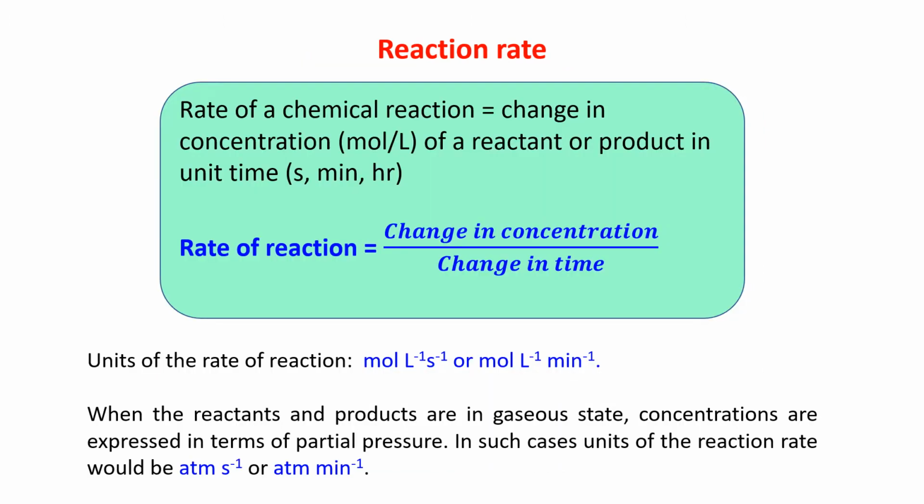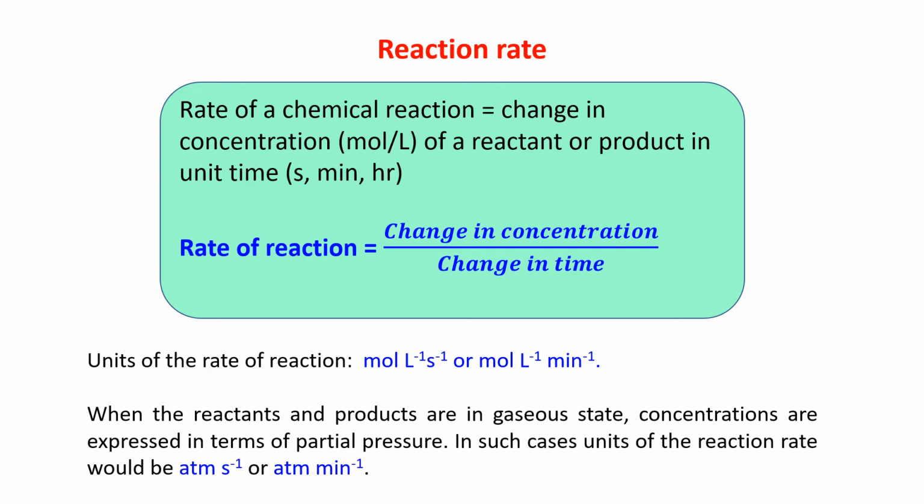Now, what is a reaction rate? Rate means change in time. So, the rate of a chemical reaction is equal to the change in concentration of reactants or products in a particular time. That is the rate. Rate means it is with a particular time. What will change? The concentration of the reactant can change, as well as the concentration of the product can change.